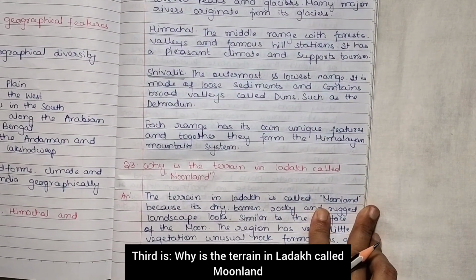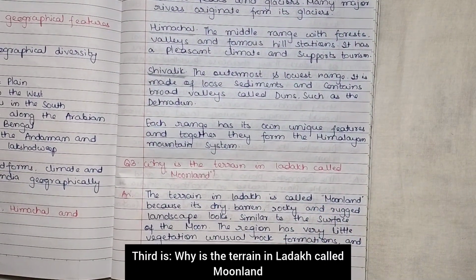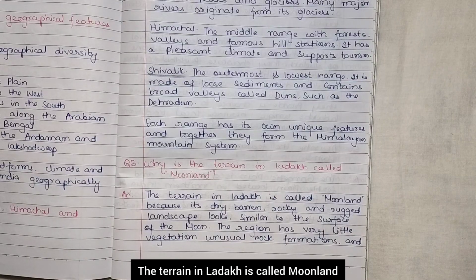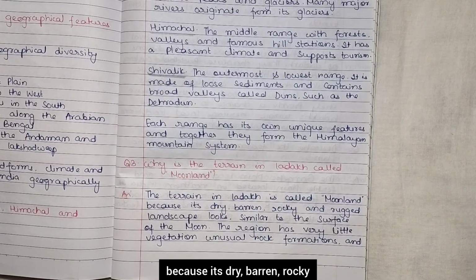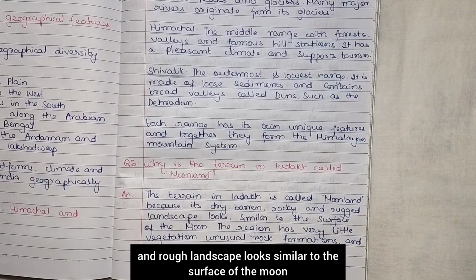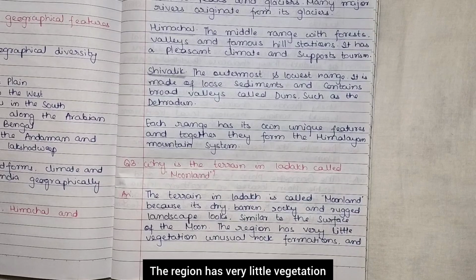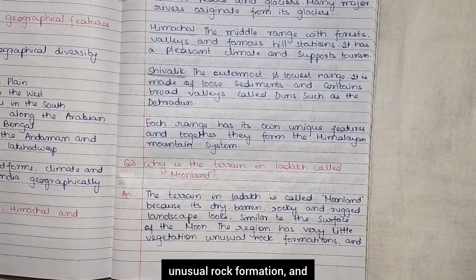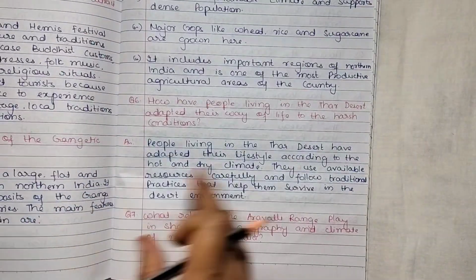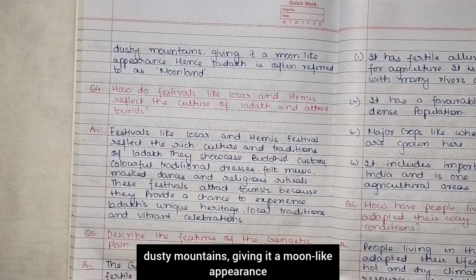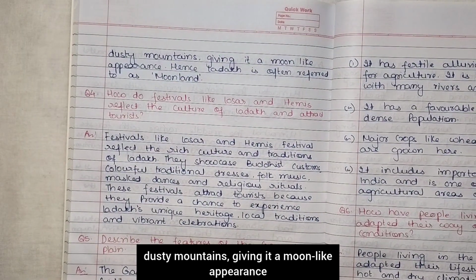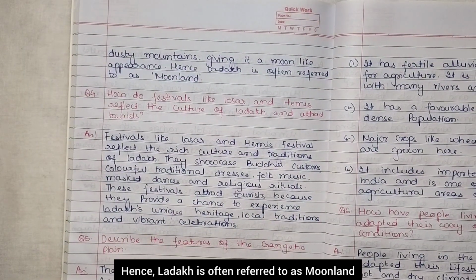Third is, why is the terrain in Ladakh called moonland? The terrain in Ladakh is called moonland because its dry, barren, rocky and rugged landscape looks similar to the surface of the moon. The region has very little vegetation, unusual rock formations and dusty mountains, giving it a moon-like appearance. Hence, Ladakh is often referred to as moonland.